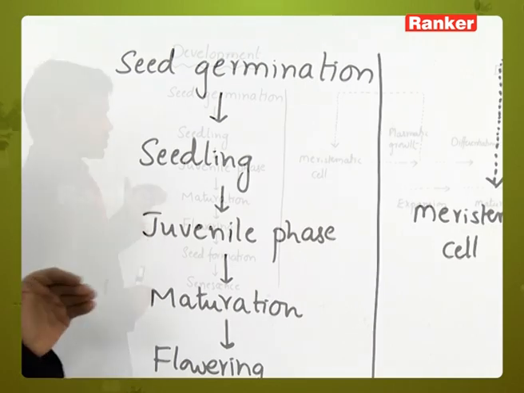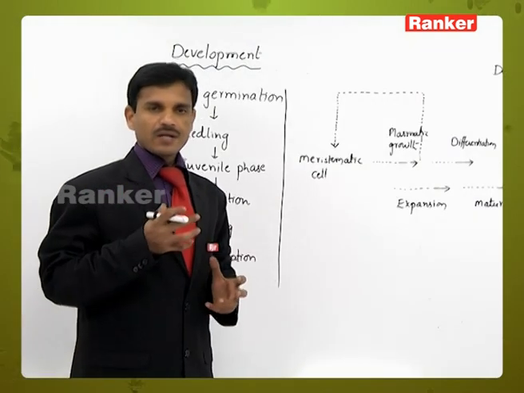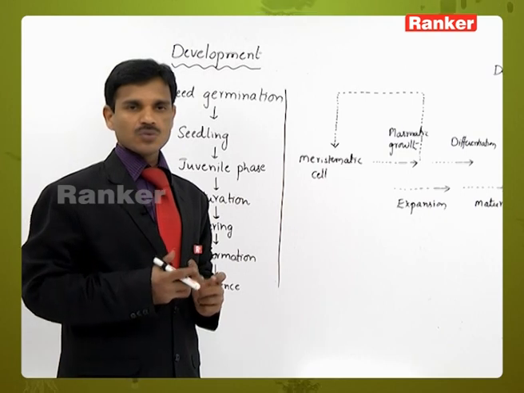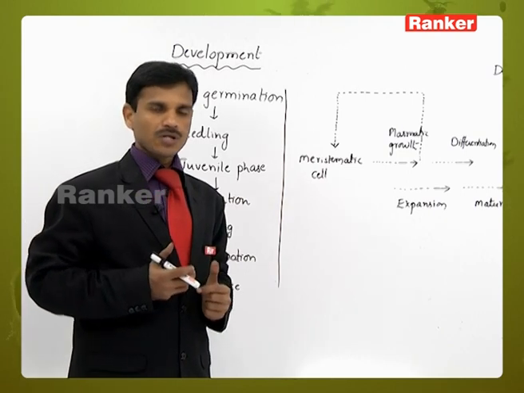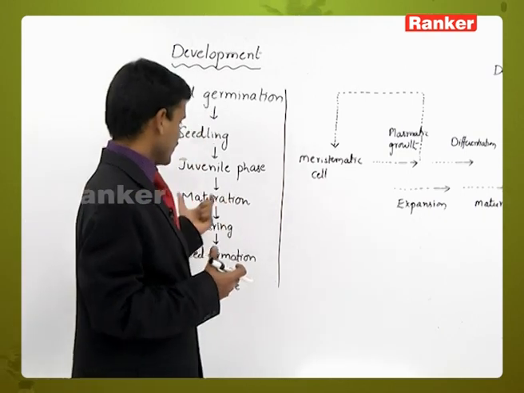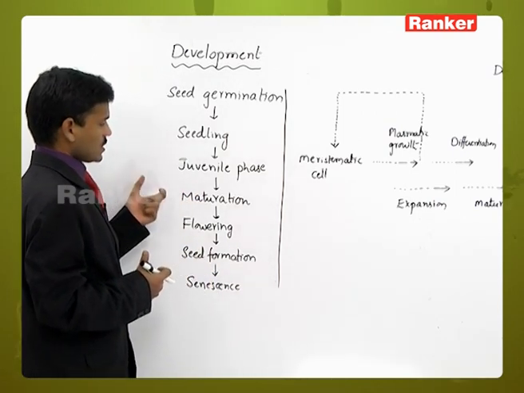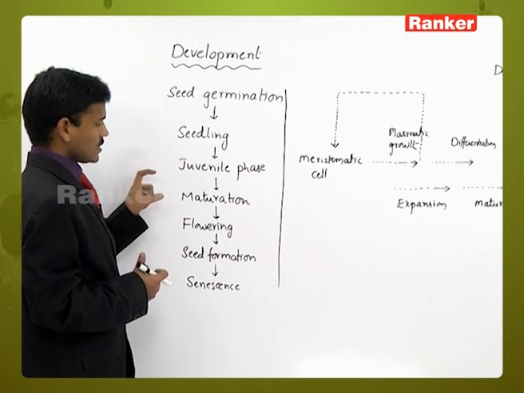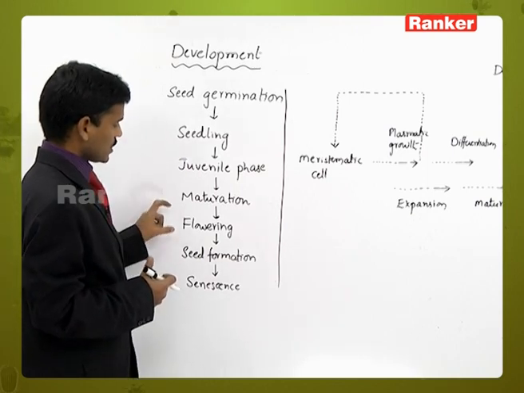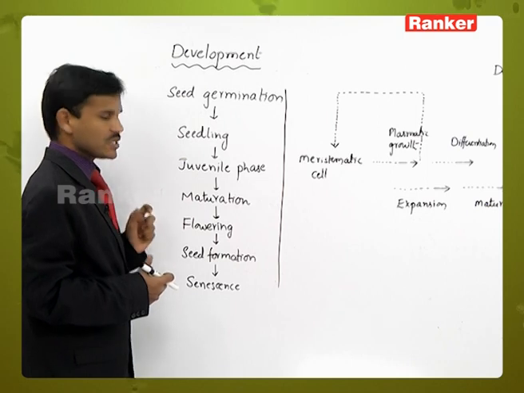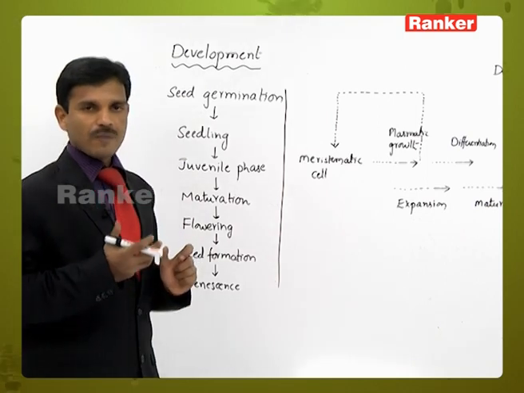Next is maturation. After certain vegetative growth, the plant becomes mature and shows reproductive growth also. After attaining certain maturity, flowering is initiated, and flower formation takes place.